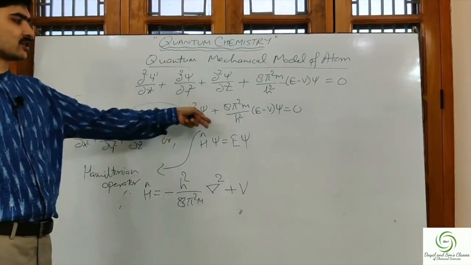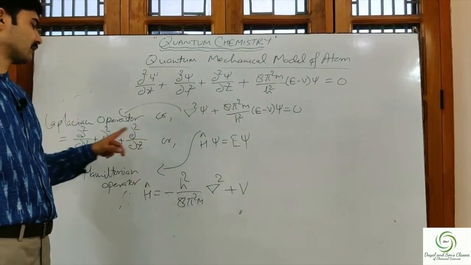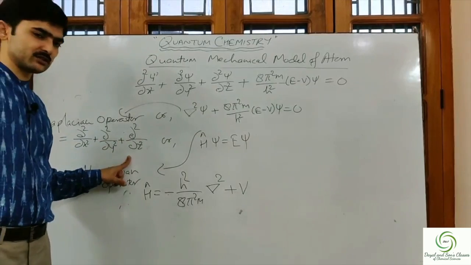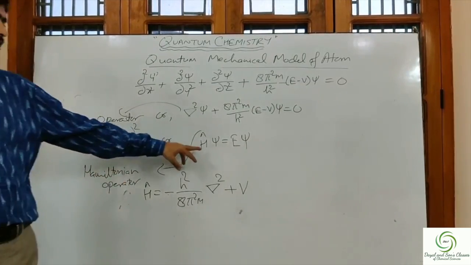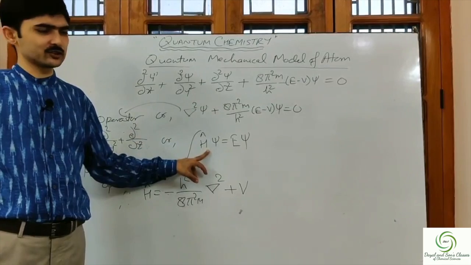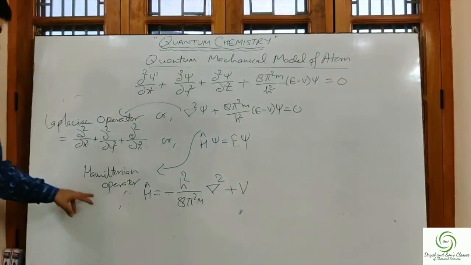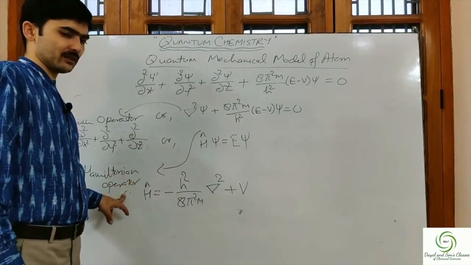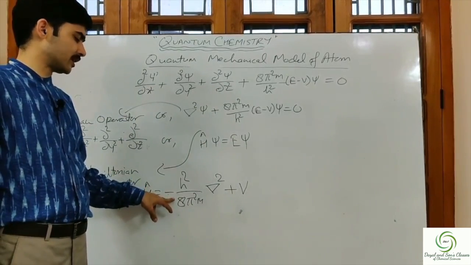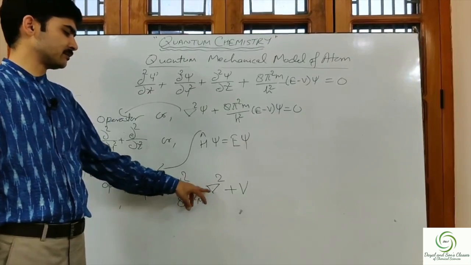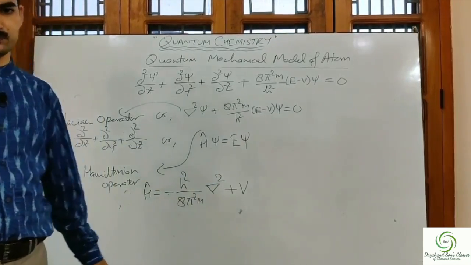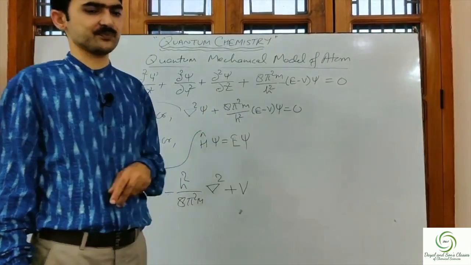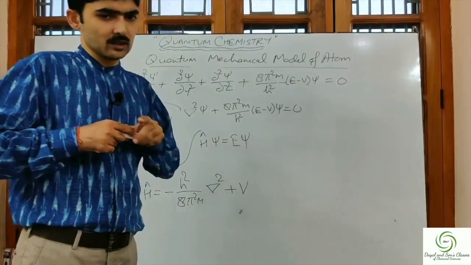Another form is del square psi plus 8 pi square m upon h square into E minus V psi, where del square is the Laplacian operator, equal to del square by del x square plus del square by del y square plus del square by del z square. And the third form is H operator psi is equal to E psi, where H operator is the Hamiltonian operator, and its value is equal to minus h square upon 8 pi square m del square plus V. And here again E is the total energy. I hope this much is clear.